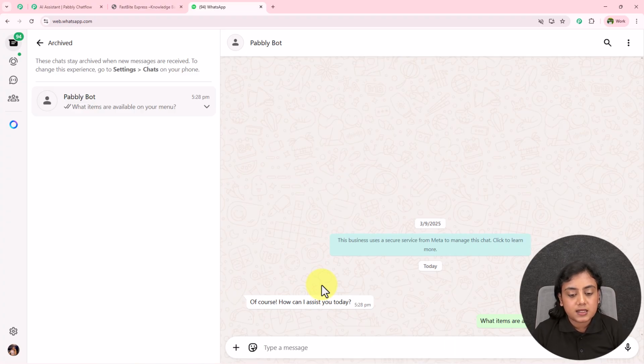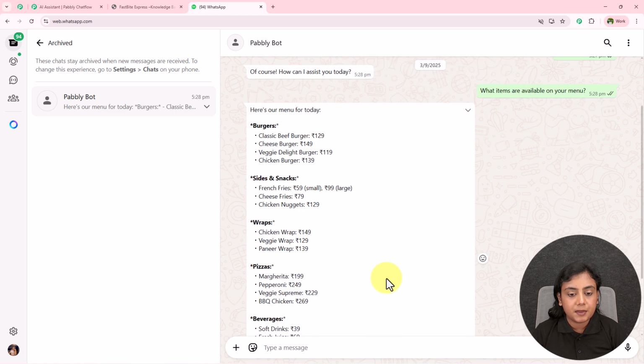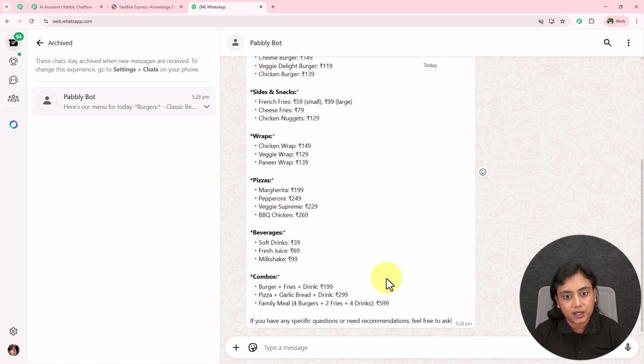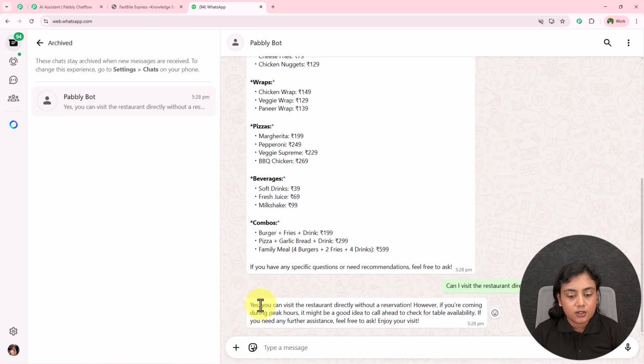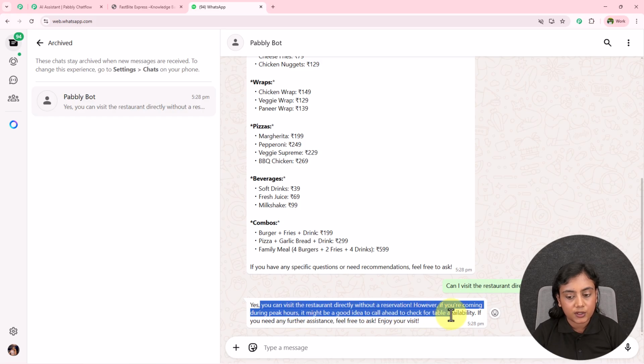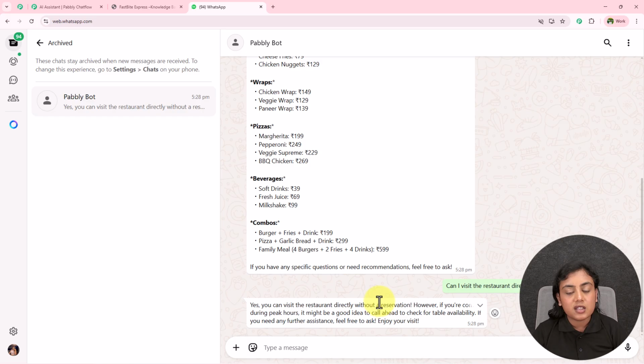So as I've asked this question, you can see I've received the reply with the detailed menu right over here, okay? I have another question, that is, can I visit the restaurant directly without reservation? Okay, so I will ask my another question right here. Yes, you can visit the restaurant directly without reservation. However, if you're coming during peak hours, it might be a good idea to call ahead and check for the table availability. Okay, so this is my another question.